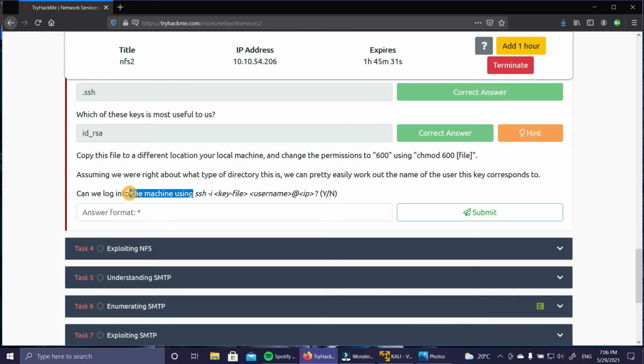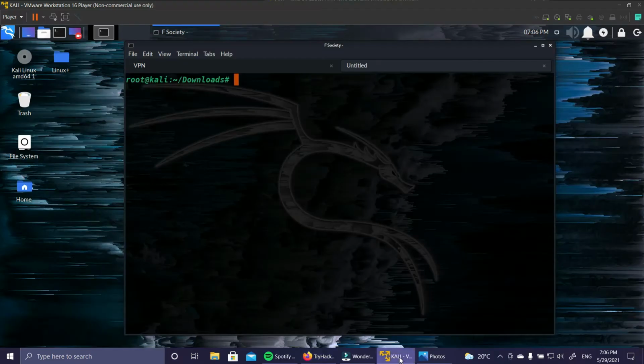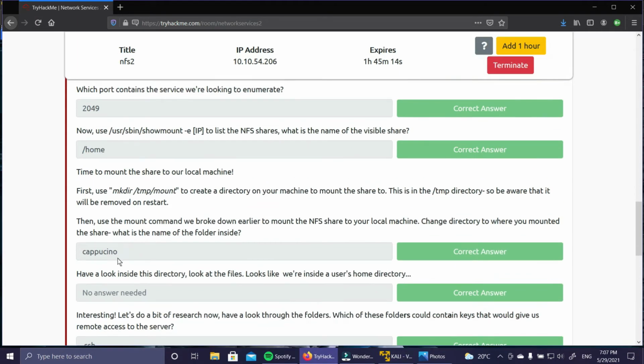Now can we log into the machine using this? So let's see. ssh -i our key file id_rsa, then our username is cappuccino, I'm not sure how to pronounce that.